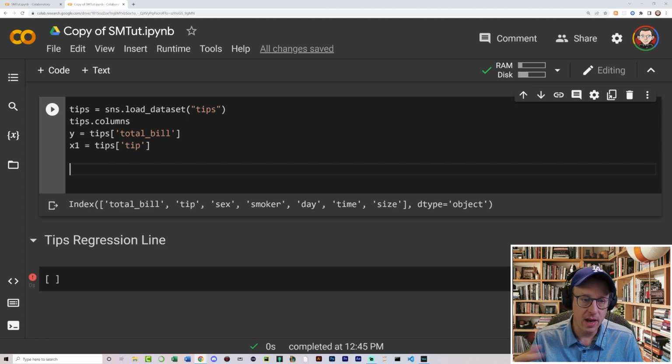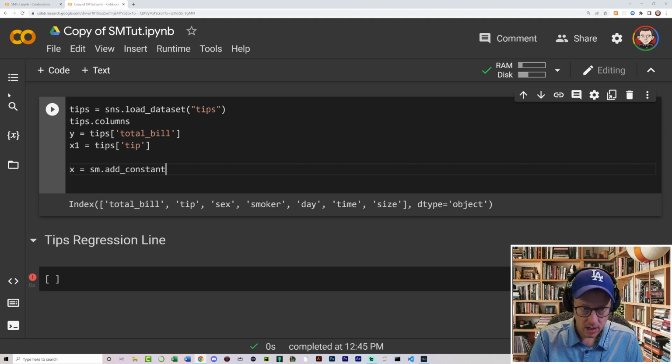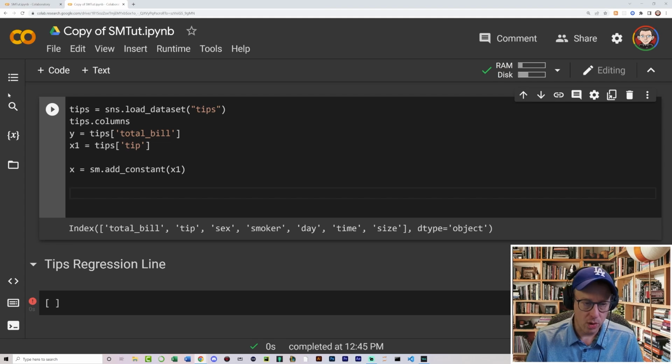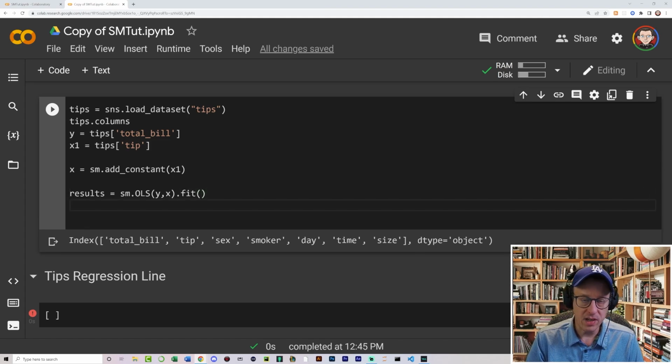I also want to define the intercept to the y line. I showed you how to do that previously by using the summary. In this circumstance, I'm just simply going to say sm add constant and throw x1 inside of this. And then I'm going to use ordinary least squares again to estimate our line. And I'm going to call this results again, because why not? And sm ordinary least squares. Now you know what that is. Now you know how it is calculated. Very simple. And there are ever increasingly complex types of data sets.